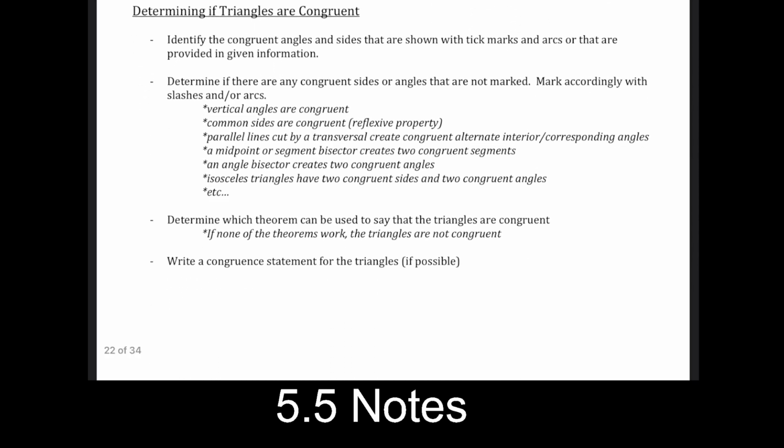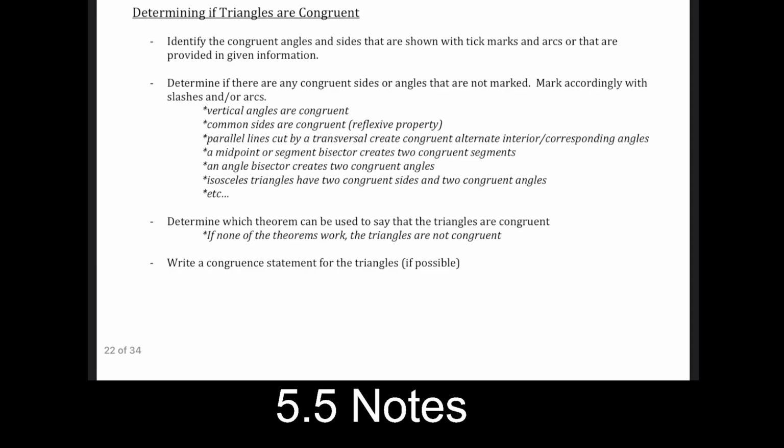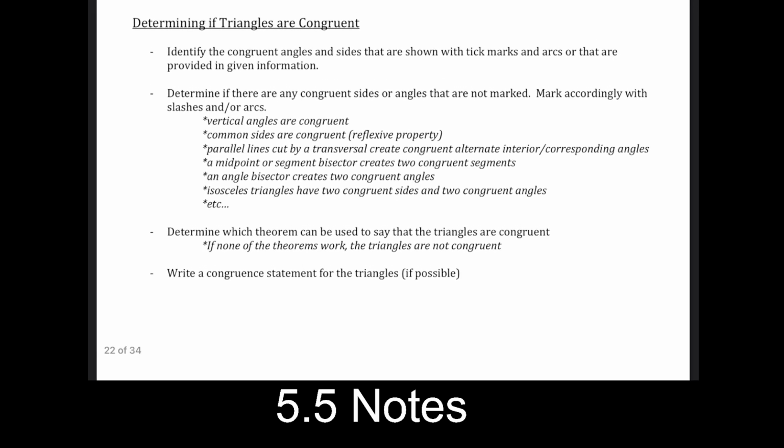So here are some basic steps to check if the triangles are congruent, right? And the idea here is I've given you two triangles, and you want to know which pieces of information you should use. And so here are some steps your brain should do. First one is, is there enough information already shown in the picture to do your work? What congruent sides and angles are currently marked? Then the harder part is, what can I mark? And we saw some good examples in the notes here.